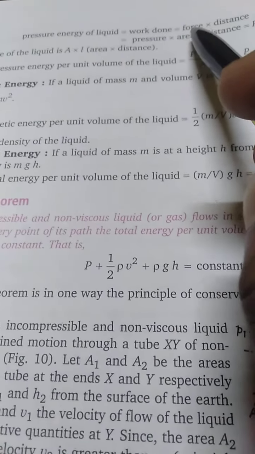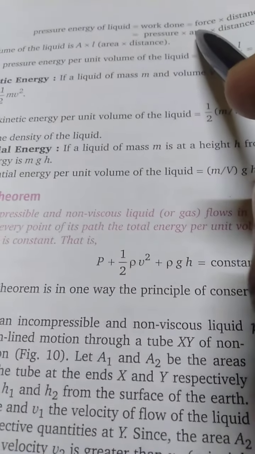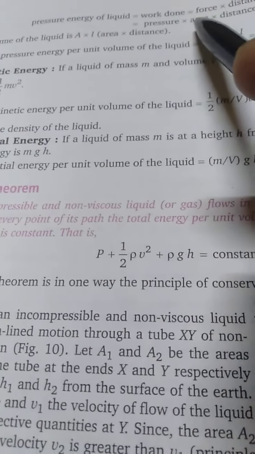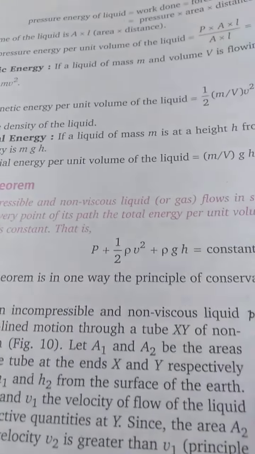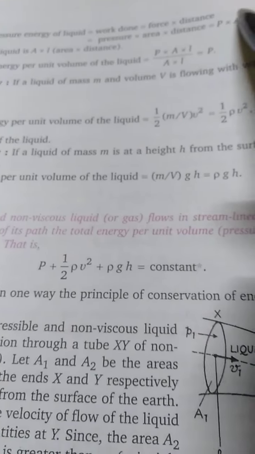Work done we know is equal to force into distance. Now what is force? Pressure into area, because pressure is force per unit area, so work done is pressure into area into distance. So we will have PAL. Now this A into L is volume. So for pressure energy per unit volume, we divide this by AL. So this AL cancels and we get P. So pressure energy per unit volume is P.